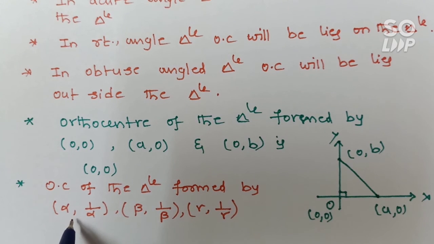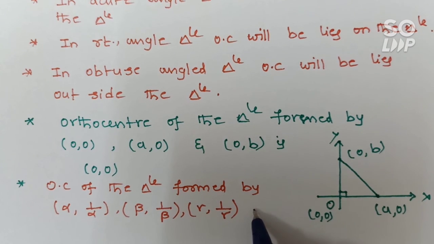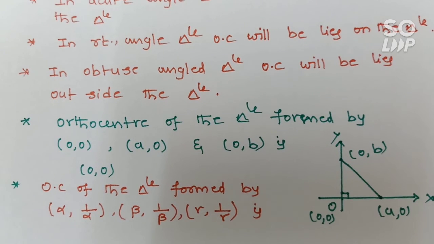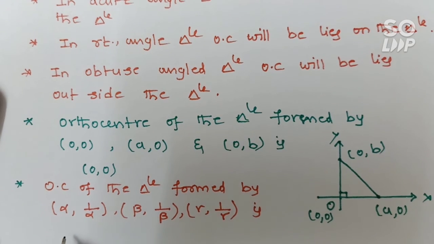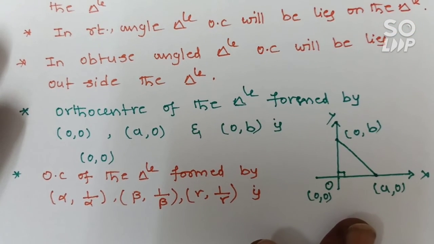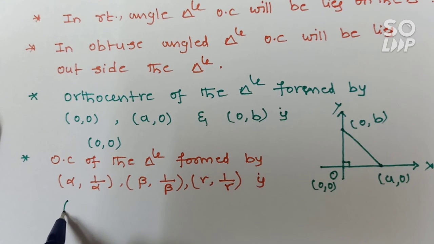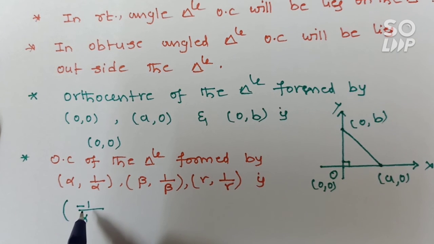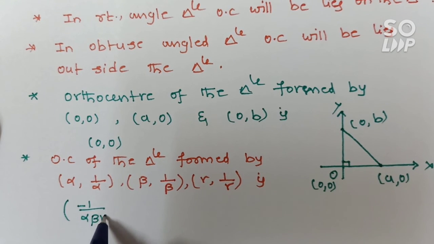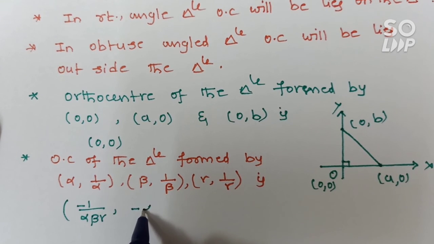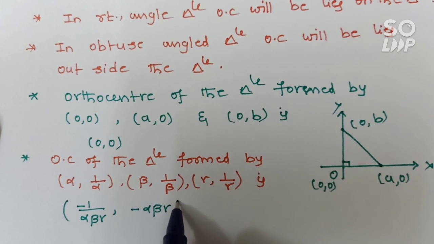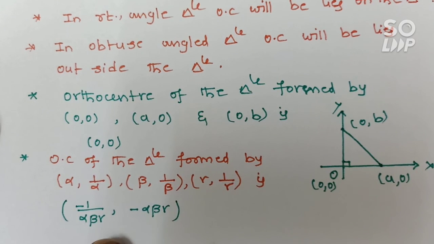The orthocenter of a triangle formed by these points will be minus 1 by alpha beta gamma comma minus alpha beta gamma. So this is the orthocenter of the triangle formed by these type of vertices, right?